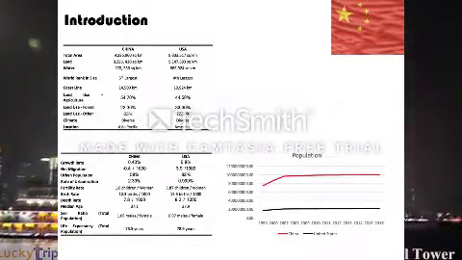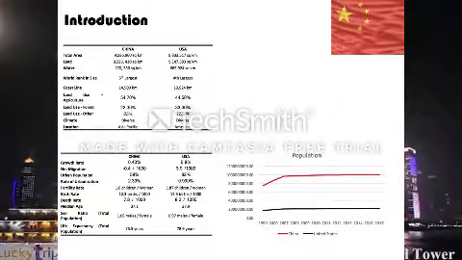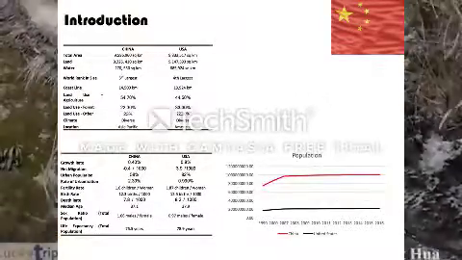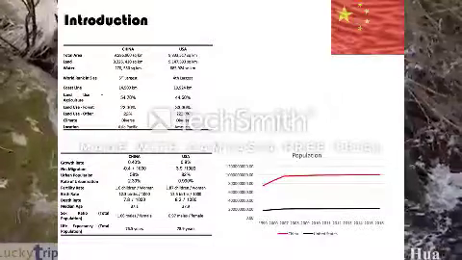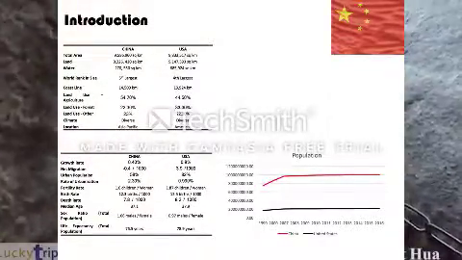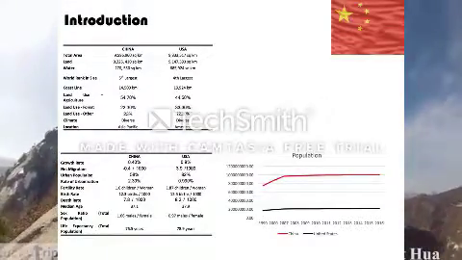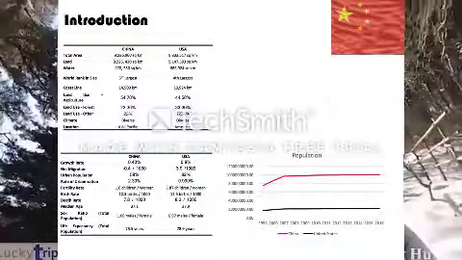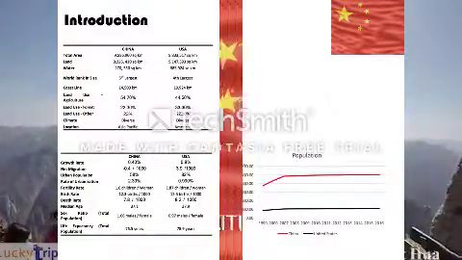Beijing is the capital of China. However, Shanghai is the country's largest city. China is a member of the World Trade Organization and the G20. Over 50% of the landmass of China is utilized for agriculture. 58% of China's population live in urban areas, and that percentage is increasing at a rate of 2.3% of urbanization. The median age in China is 37, and the life expectancy is 75 years of age.